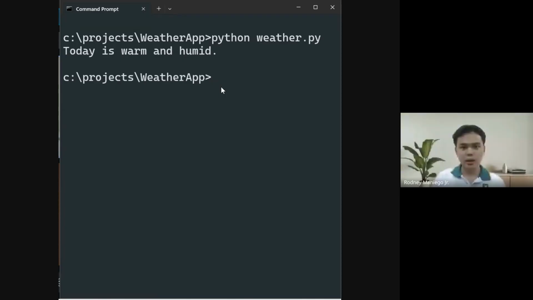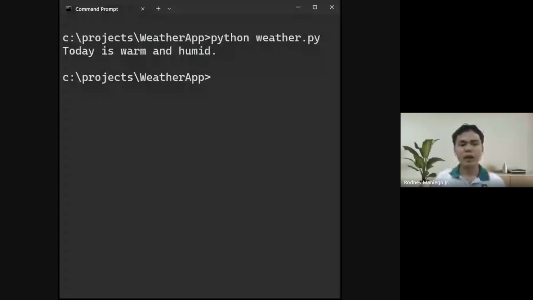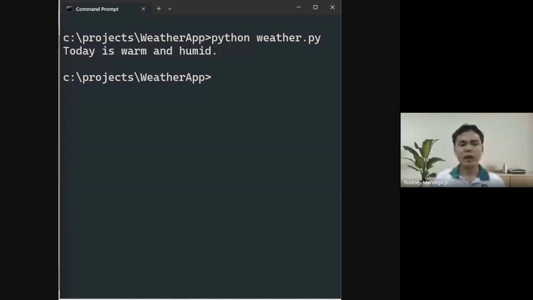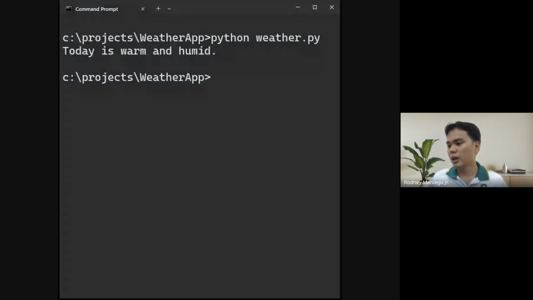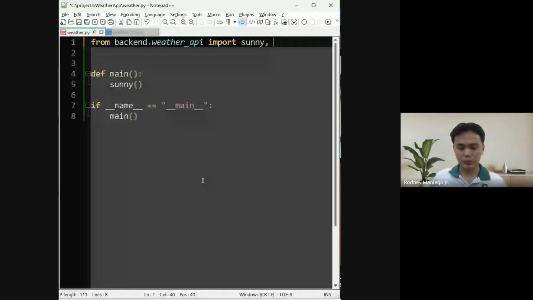Sunny prints today is warm and humid. So you can import multiple functions, identifiers, using a comma. So let's go back to our code.